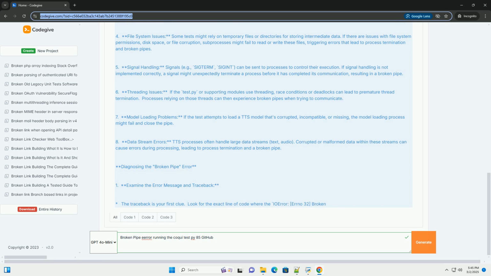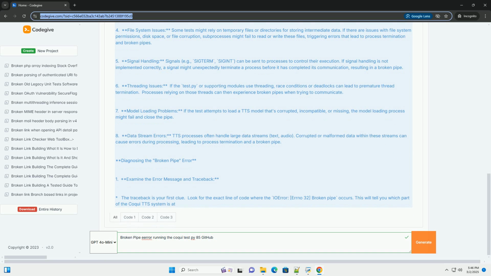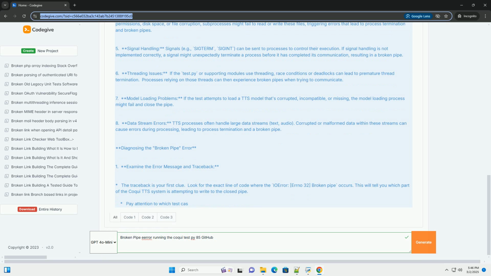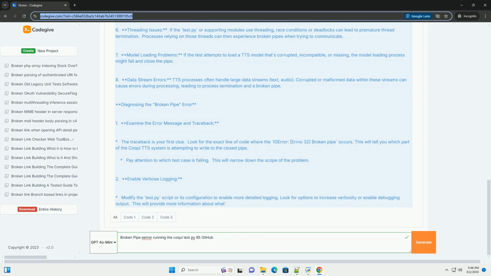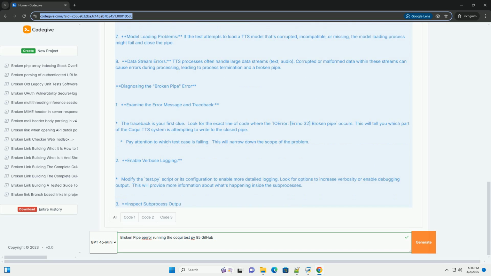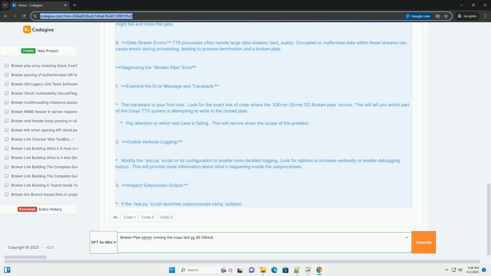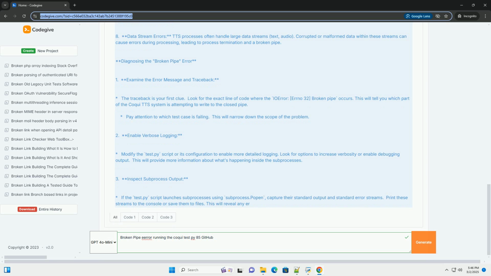Why broken pipe occurs in Coqui TTS tests. Here's a breakdown of potential reasons why you might encounter this error in Coqui TTS tests. 1. Process termination/crashes, one of the most frequent causes. A test case might launch sub-processes, for example model loading, audio processing, validation.